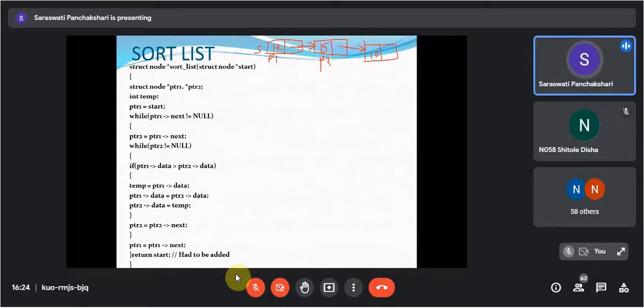P1 data and P2 data, whether this condition is true or false? False. So what it will do? It will come here. PTR2 is equal to PTR2 of next. So here your P2 will point. Now next curly bracket, this is the end of while.